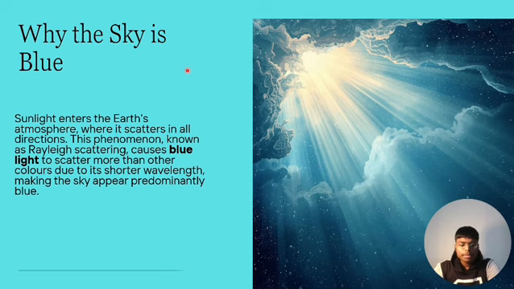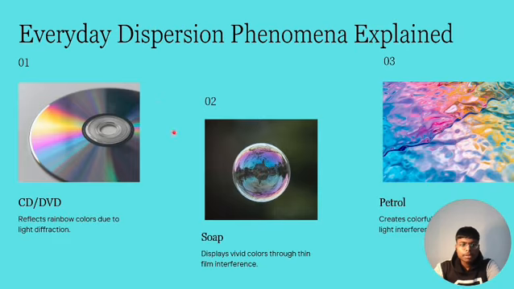By the refraction phenomenon it can be scattered, but it depends on the wavelength: more wavelength, less scatter; less wavelength, more scatter. So the lower wavelength, violet and blue light, is scattered more and the sky looks blue. It is also mentioned in that slide. Now we will come to everyday dispersion phenomena explained.